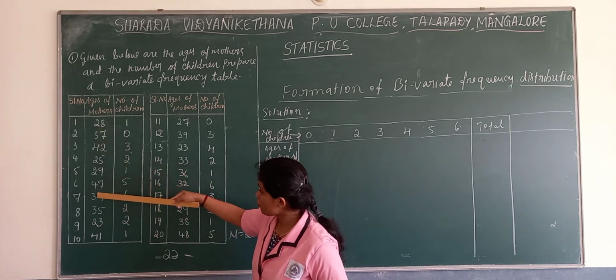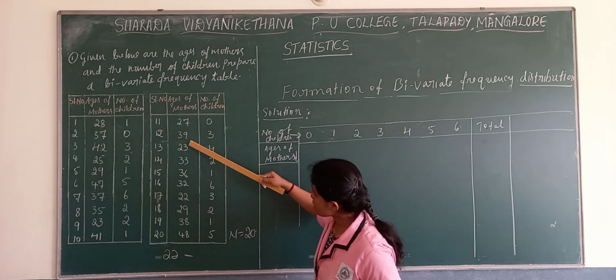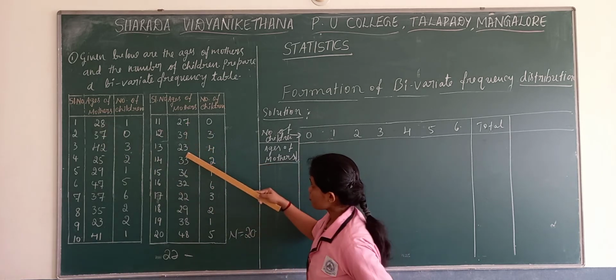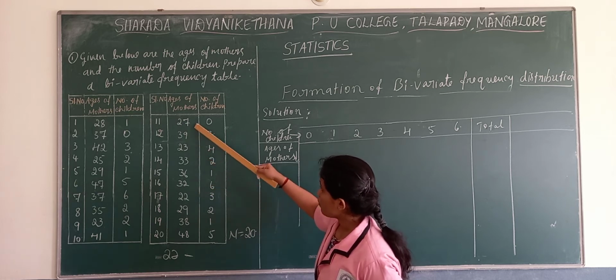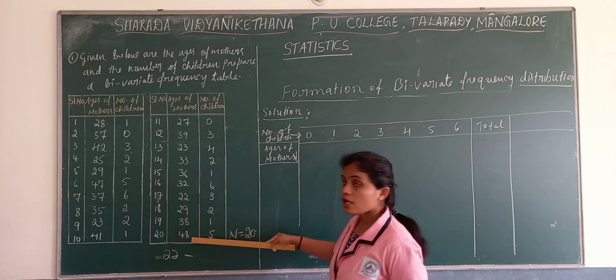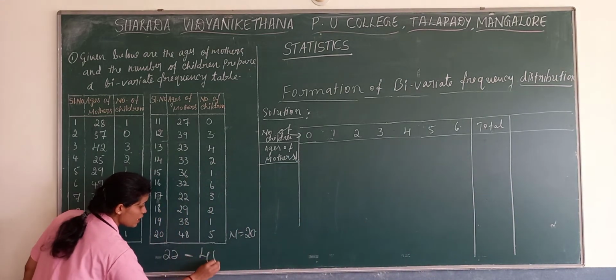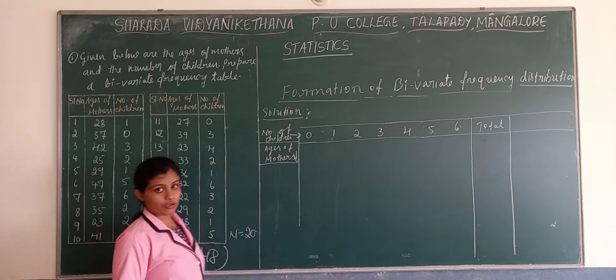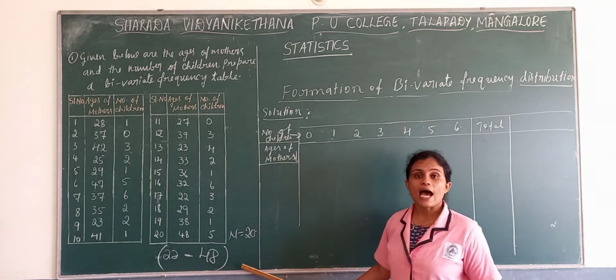Here it is 42, but is there any other number more than 42? You have 48. So the highest number is 48. So you need to frame a frequency distribution that covers 22 and 48.